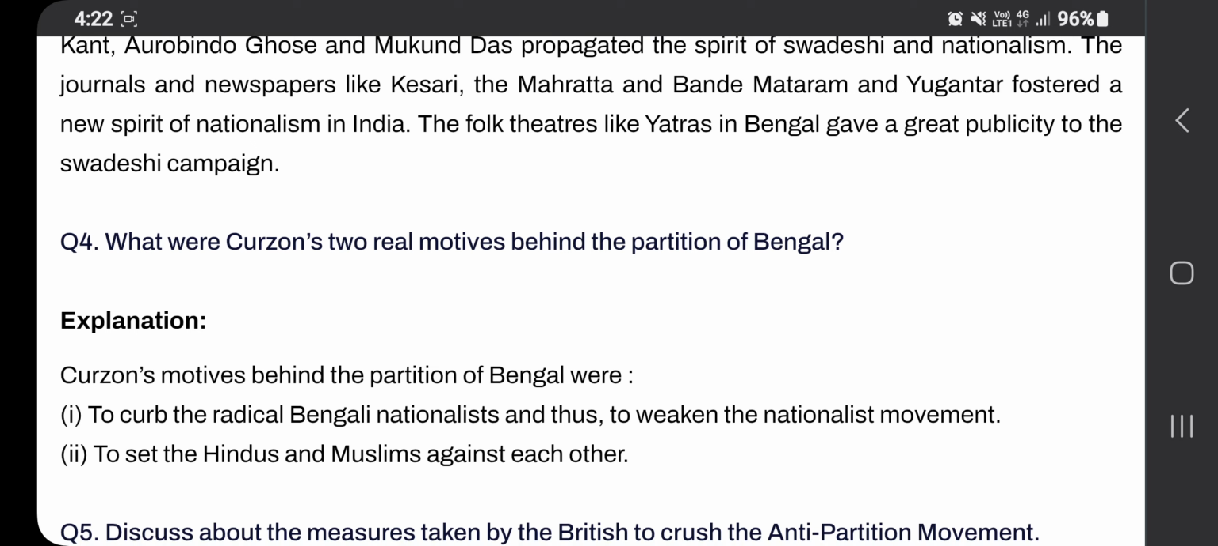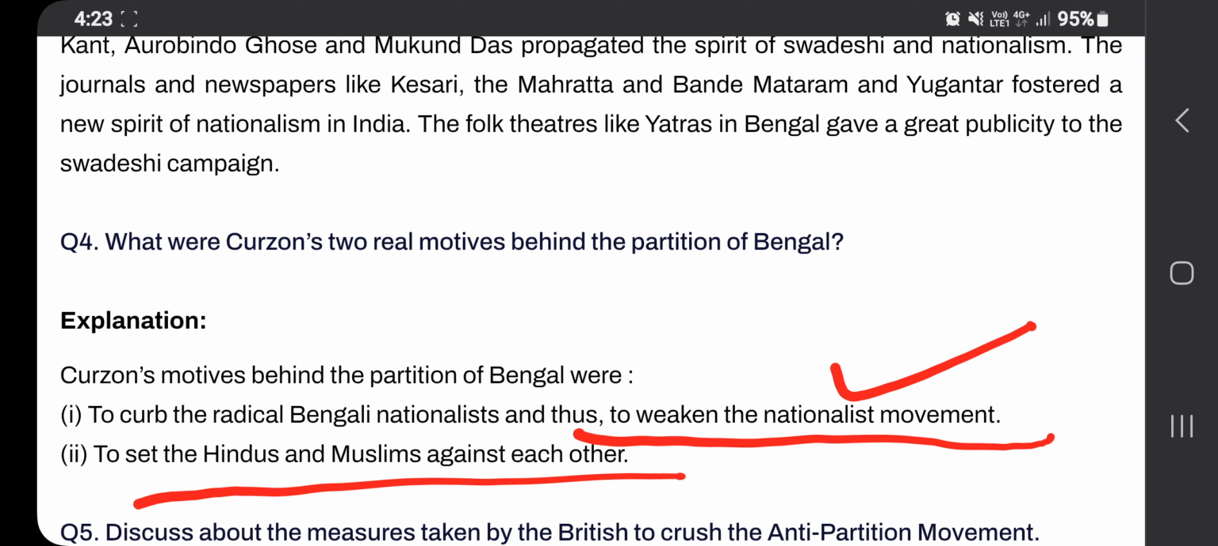Next question comes here. What were Curzon's two real motives behind the partition of Bengal? Curzon's motives behind the partition of Bengal were: one is to curb the radical Bengali nationalists and thus to weaken the national movement. This is a very important question. In order to weaken the nationalist movement only, this partition of Bengal was planned by Lord Curzon. Another one is to set Hindus and Muslims against each other. These are the 2 points that you have to remember.